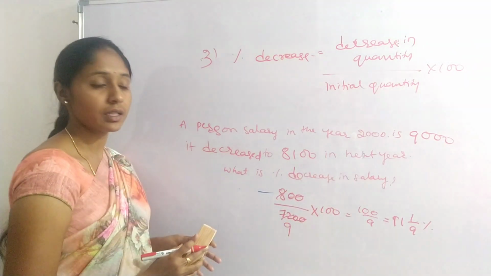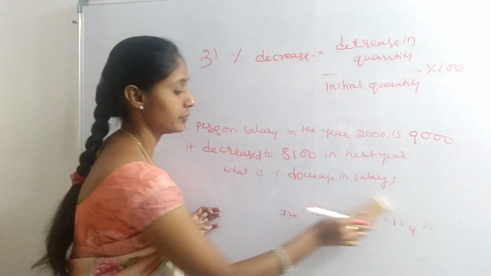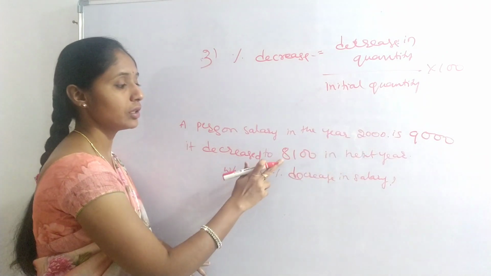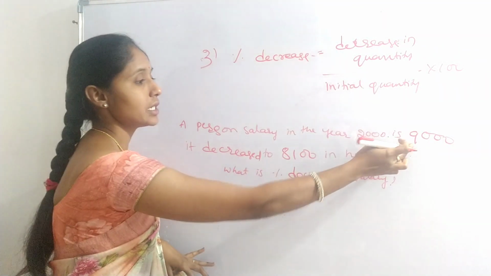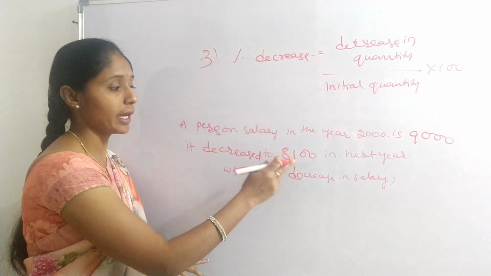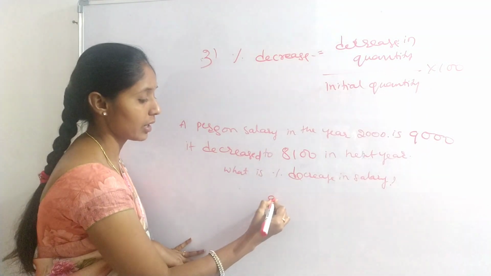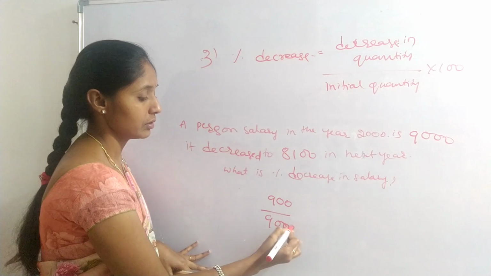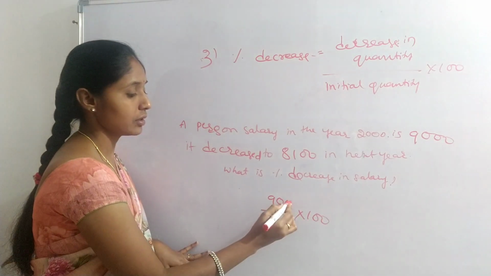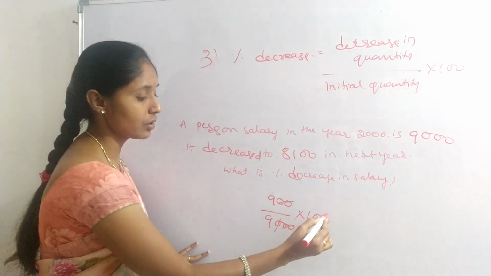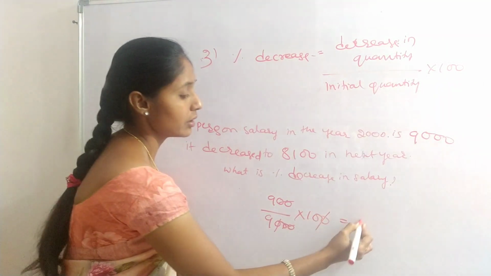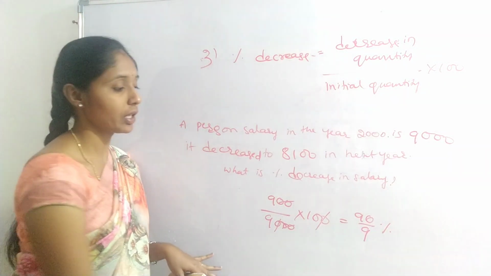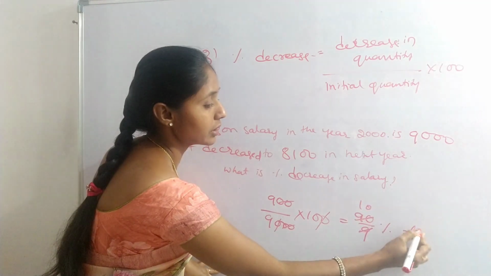Percentage decrease in salary. Solution is percentage decrease from initial to decreased value. Here initial is 9,000 and decreased value is 8,100. So the difference is 900, divided by the initial quantity, that is 9,000, into 100. 100 cancel, 0 cancel, 90 by 9. This is the percentage. Sorry, 9 10s are 90, so 10%.